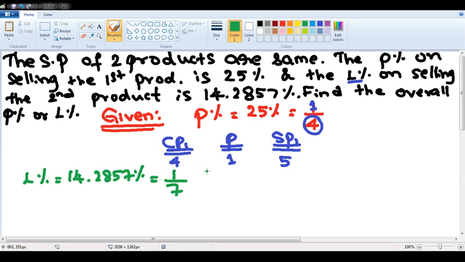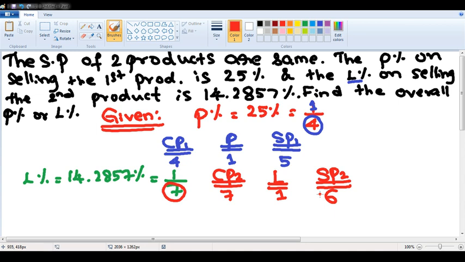Again apply the same logic. This means that cost price of second product is 7 rupees. The loss is 1 rupee. I took the pen for 7. I had a loss of 1 rupee. That means I should sell the pen for how many rupees?